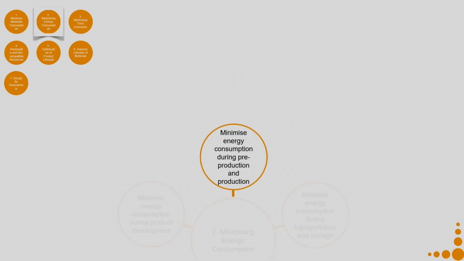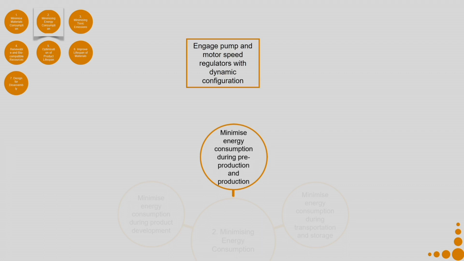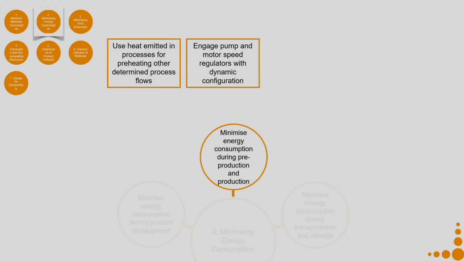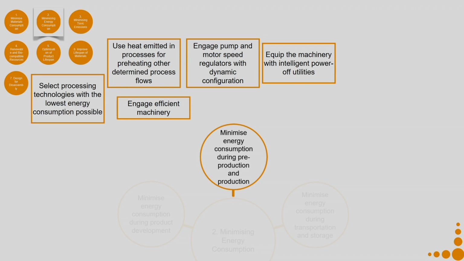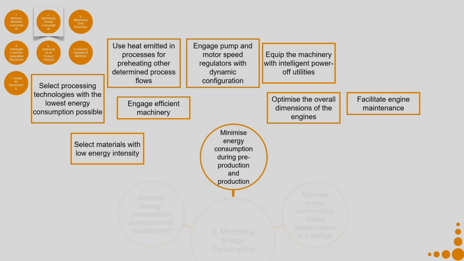So, let us see some examples on how we can minimize energy consumption during pre-production and production. So, engage pump and motor speed regulators with dynamic configuration. Use heat emitted in processes for preheating other determined process flows. Engage efficient machinery. Equip the machinery with intelligent power utilities. Select processing technologies with the lowest energy consumption possible. Optimize the overall dimensions of the engines. Facilitate engine maintenance. Select materials with low energy intensity. Optimize the volumes of required real estate.